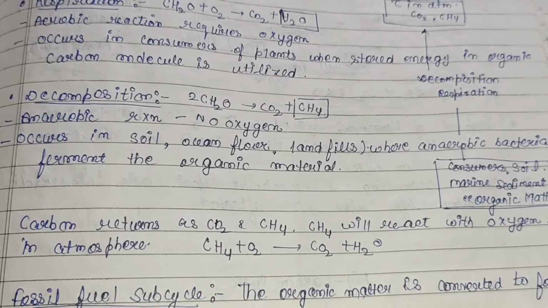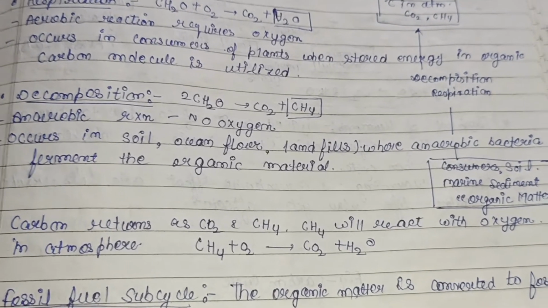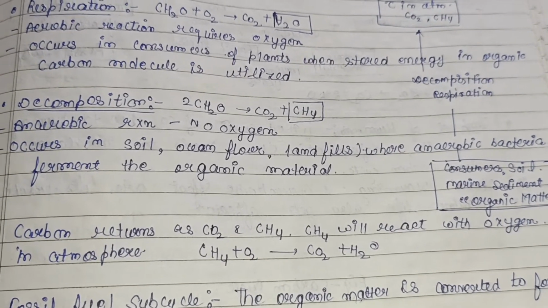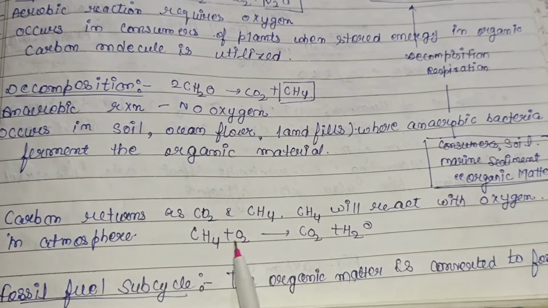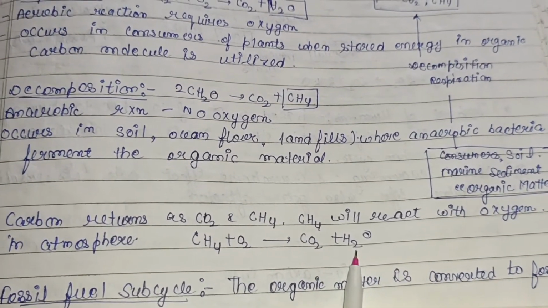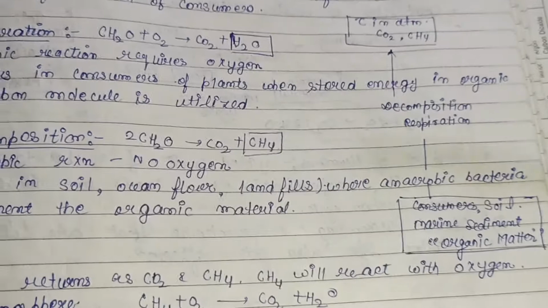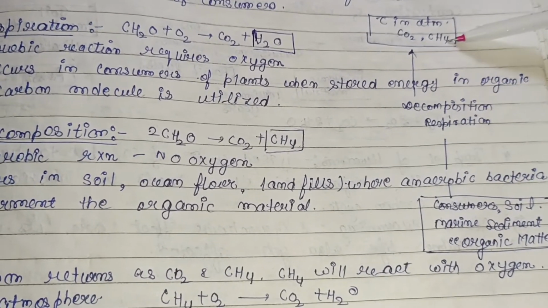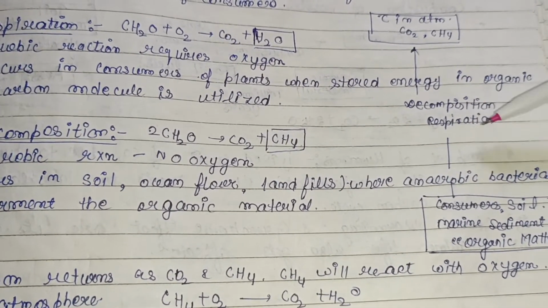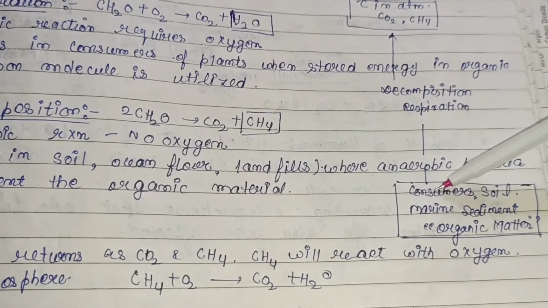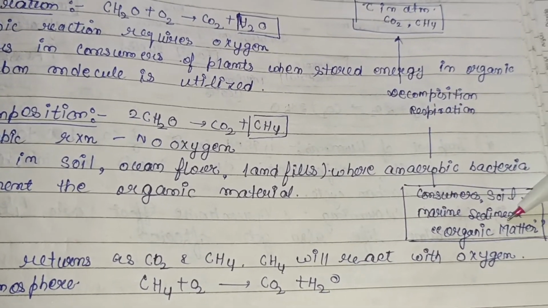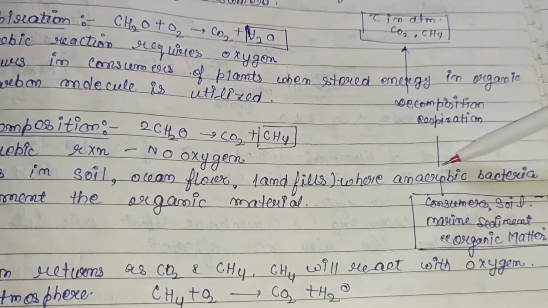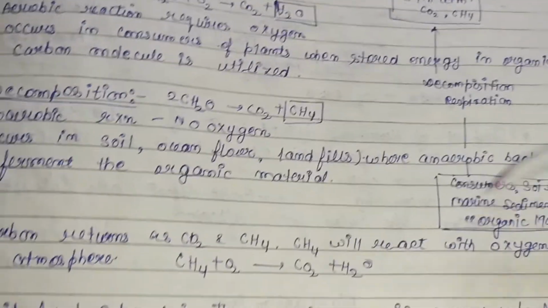So carbon returns as CO2 and CH4. CH4 will react with oxygen in the atmosphere. As you know, oxygen is present in the atmosphere, so it will form CO2 and H2O. So this is the diagram: carbon in the atmosphere, CO2 and CH4, by the process of decomposition and respiration. And again, consumers, soil, marine sediment and organic matter are present, and the action of anaerobic bacteria is there.